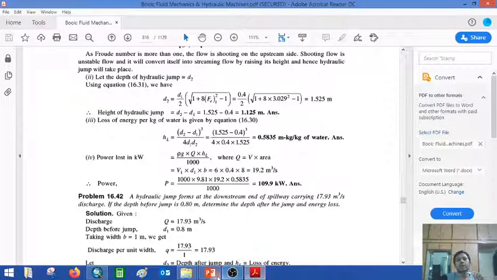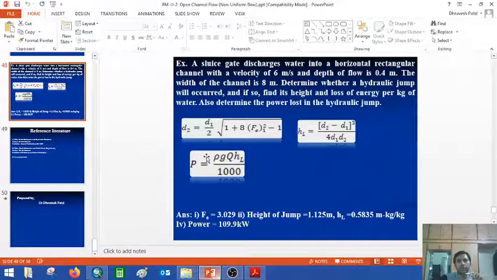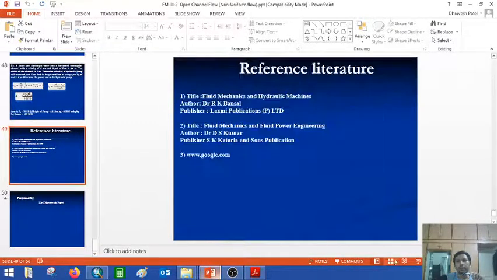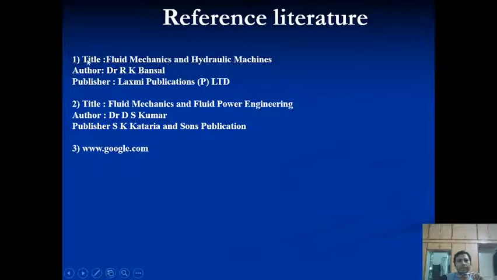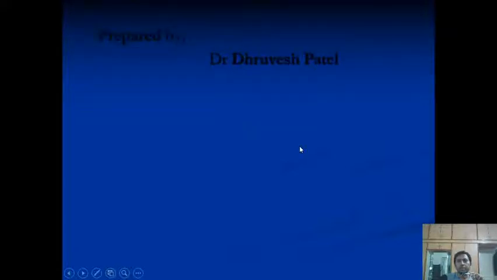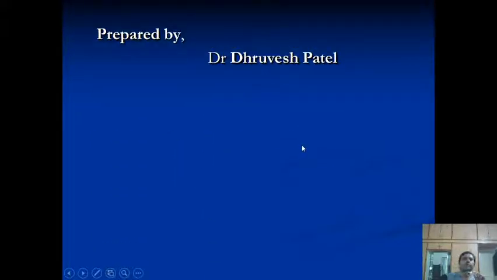So this is all about hydraulic jumps, an important part, and I am sure you can get references from the book Fluid Mechanics and Hydraulic Machines by Dr. R.K. Bansal, and I have shared this in the Google Classroom also, so you get more reference about the chapter from Bansal.